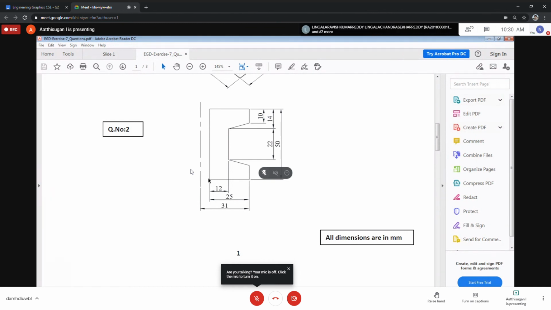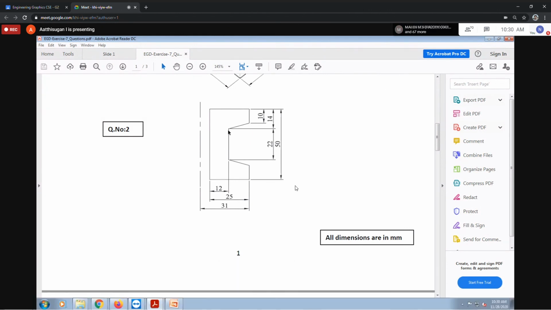Next, make sure from this point to here, from the midpoint, take 22. For that, you can use the offset command. Or better, you can draw from the midpoint 11 and 11. Then join these two lines.